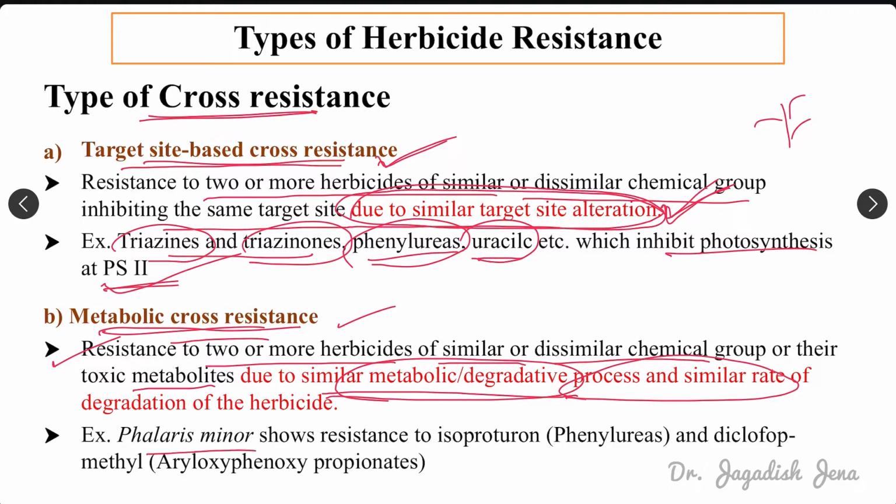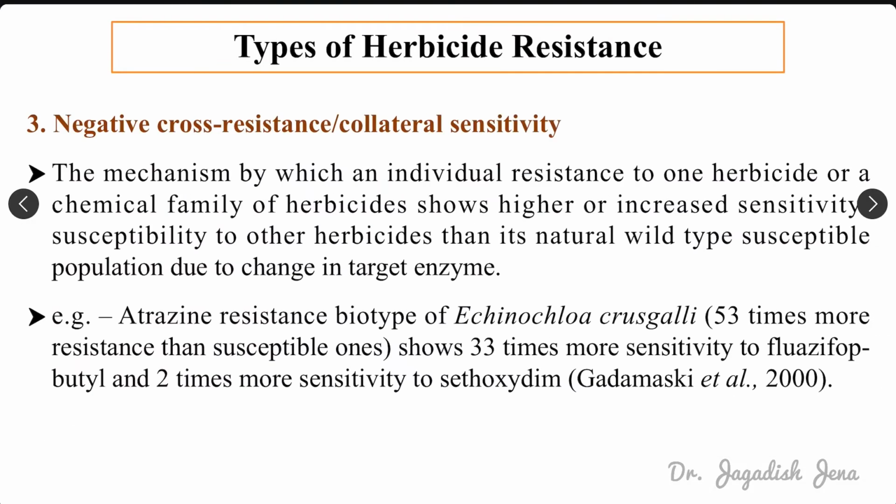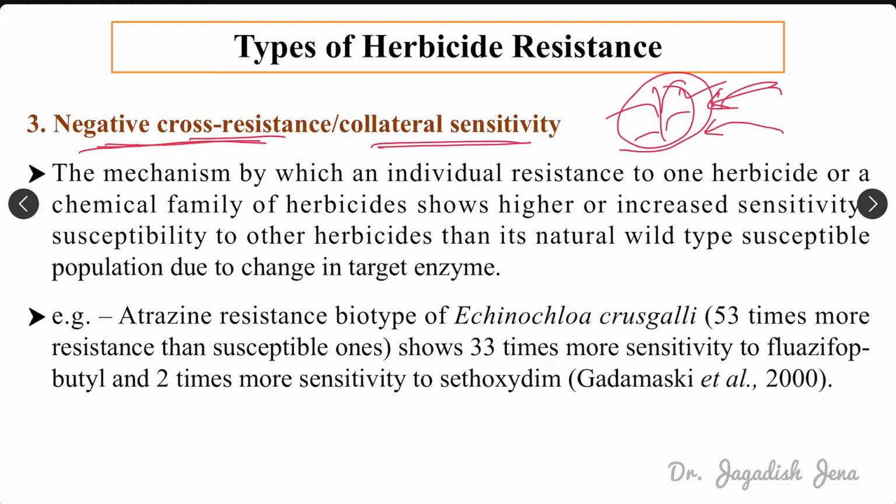For example, Phalaris minor shows resistance to isoproturon and diclofop-methyl due to metabolic cross resistance. Next thing is negative cross resistance or collateral sensitivity. Here remember, negative cross resistance means suppose we are applying one particular herbicide and this particular weed is resistant to that herbicide, and it is becoming extra sensitive to another herbicide of that same chemical group or same mechanism of action. Are you getting my point?